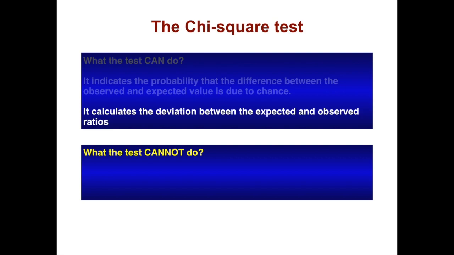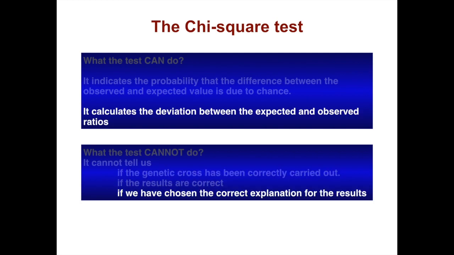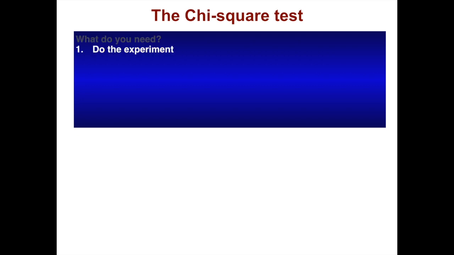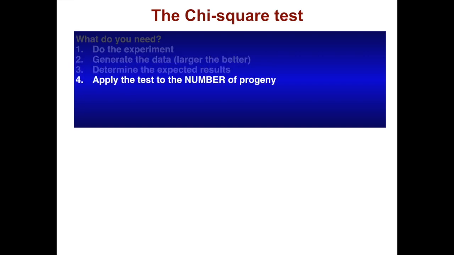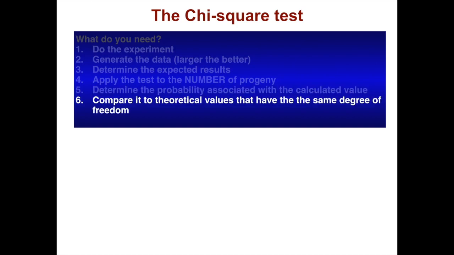But this test cannot do everything. It cannot tell us if the genetic cross has been correctly carried out, if the results are correct, or if we have chosen the correct explanation for the results. So what do you need to do the chi-square test? You need to do the experiment and generate the data. The larger the data set, the better. Determine the expected results. Apply the test to the number of progeny. Determine the probability associated with the calculated value, and compare it to the theoretical values that have the same degree of freedom. And I'll discuss what degree of freedom means in a moment.